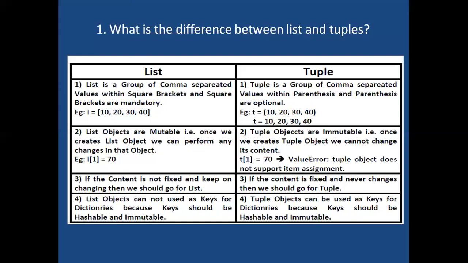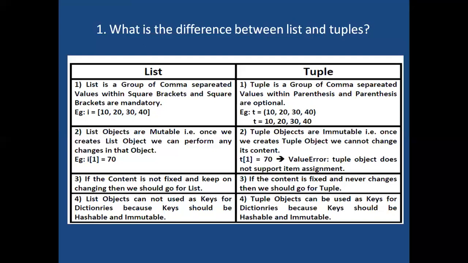Next difference, if the content is not fixed and keeps on changing, then we should go for list. Then when will we go for tuple? If the content is fixed and never changes, then we should go for tuple.